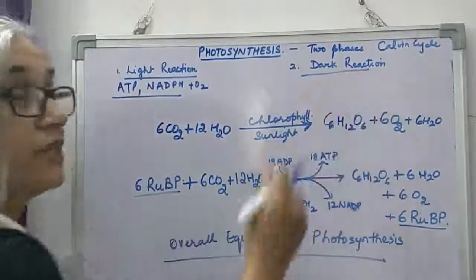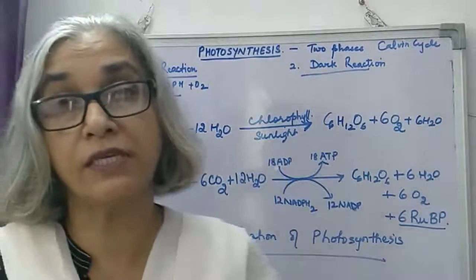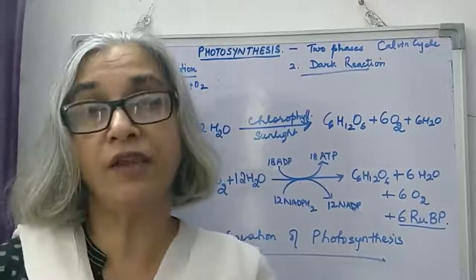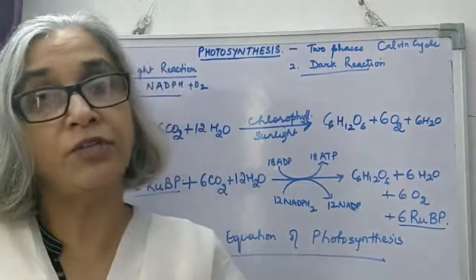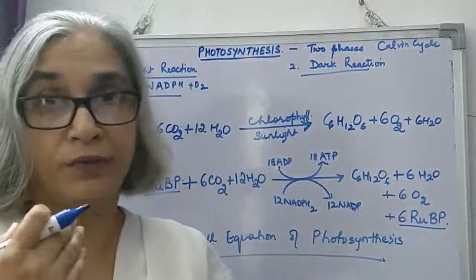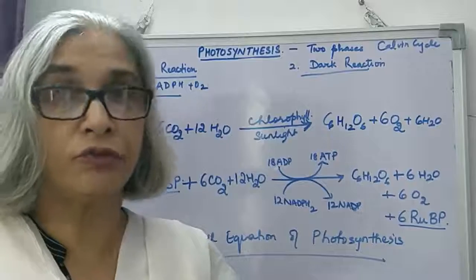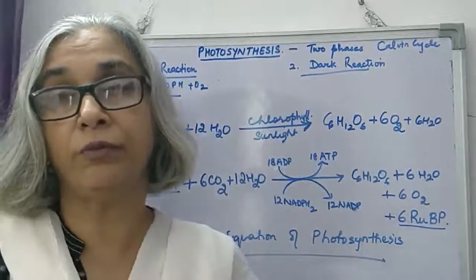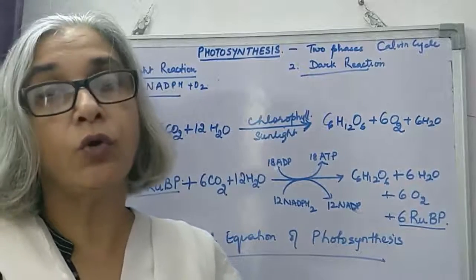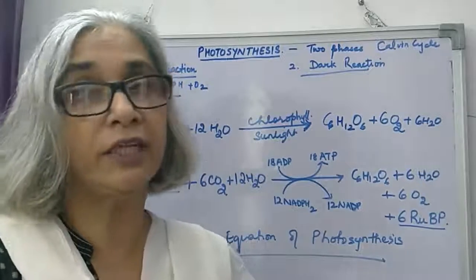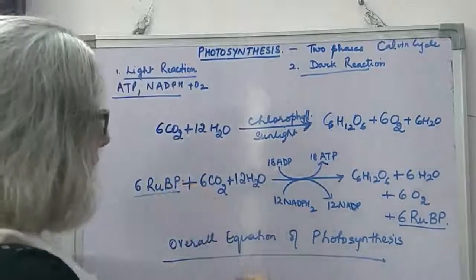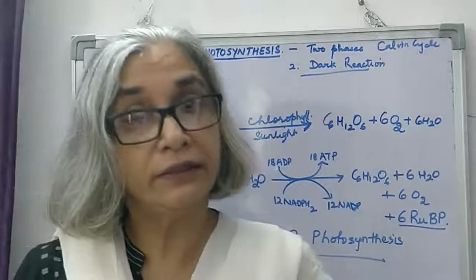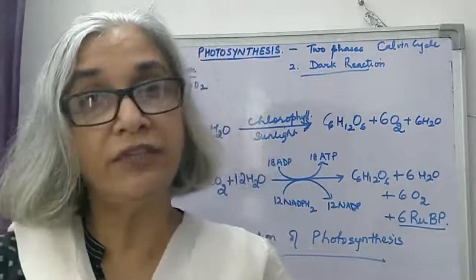And so we have studied the mechanism of photosynthesis in detail, both light reaction and the substages of light reaction: absorption of light by chlorophyll, then splitting of water, phosphorylation, products of light reaction, and how they help in formation of sugars, where the dark reaction takes place. So this is basically Calvin's cycle that we have studied today. The Calvin cycle is basically seen in C3 plants.